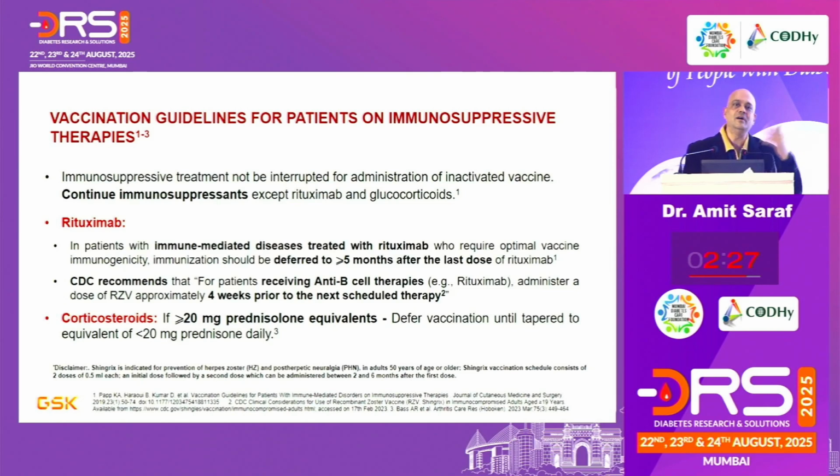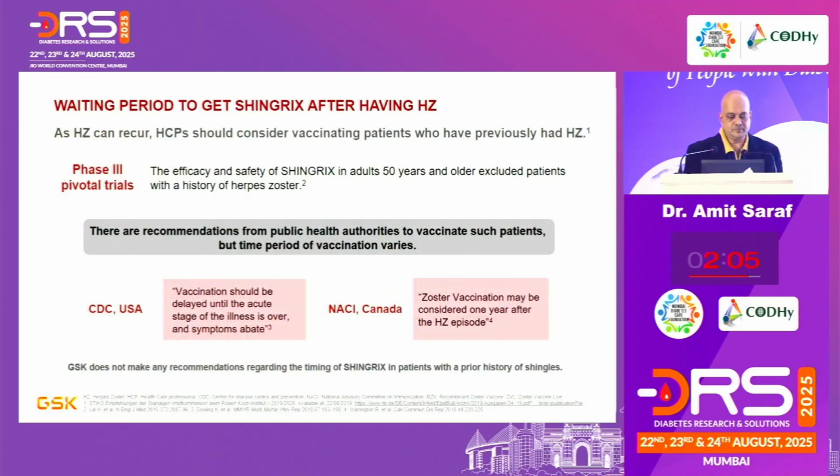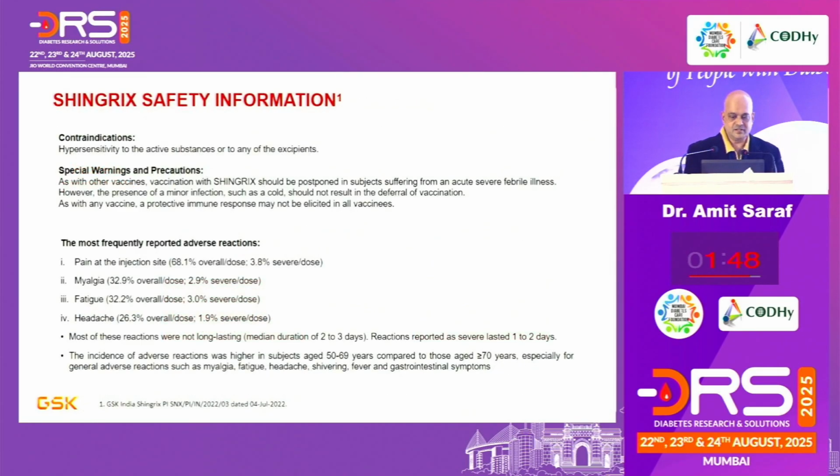Corticosteroids: our patients are on them for multiple reasons. As clinicians, you may stretch your imagination, and from reactive arthritis to so many indications we end up giving them. Wait till you have scaled that corticosteroid to less than 20 milligrams a day, and then you give a Shingrix dose. These are the only two caveats to Shingrix. It can surely be given, but if you give it with these caveats, the patient is safe enough to take it. All healthcare providers should consider vaccination for patients with herpes zoster, even those who have had herpes zoster in the past. Usually a time period of 6 months after the acute infection is safe enough to give vaccination as well. That's the safety information.